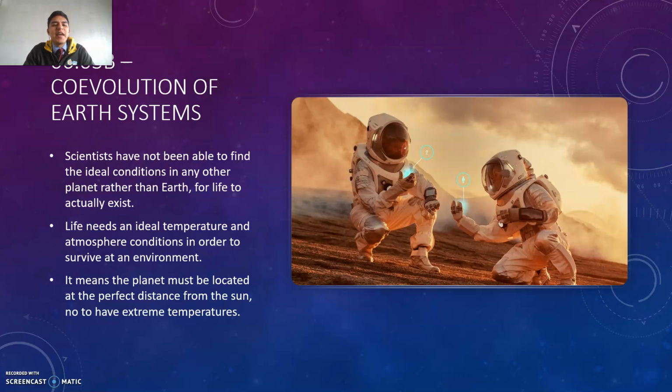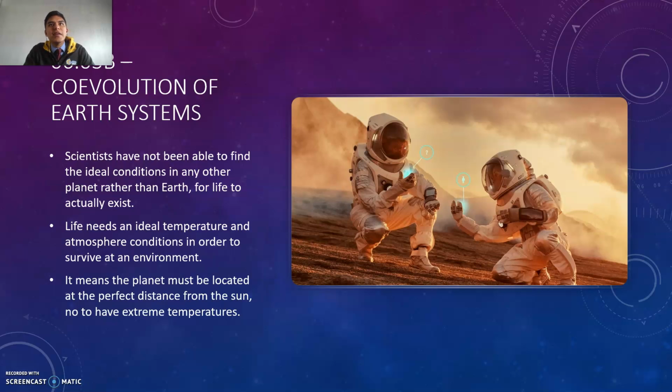Scientists have not been able to find the ideal conditions in any other planet rather than Earth for life to actually exist. And so far, scientists have been studying planets and, of course, different constellations around our universe in order to try to find life in another planet. But it hasn't happened so far.